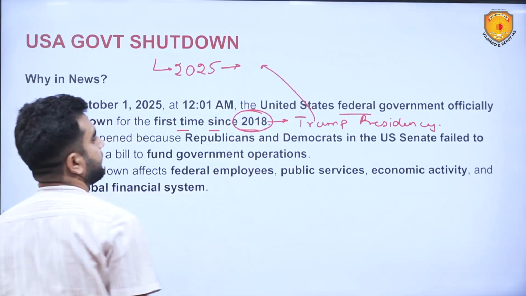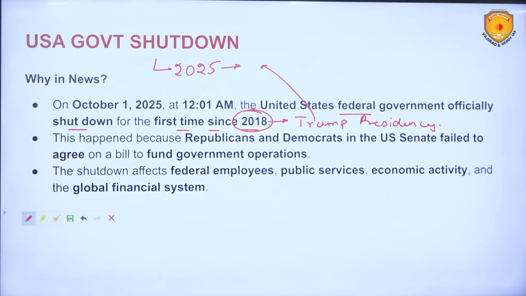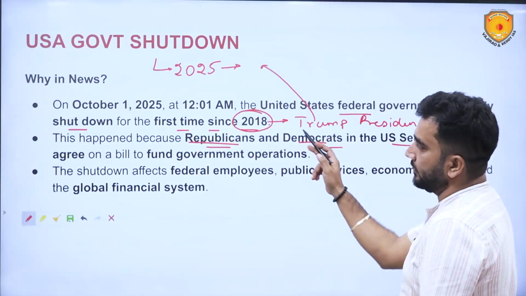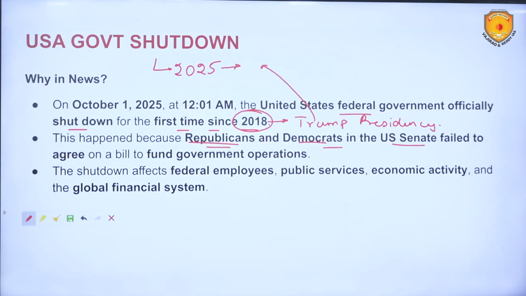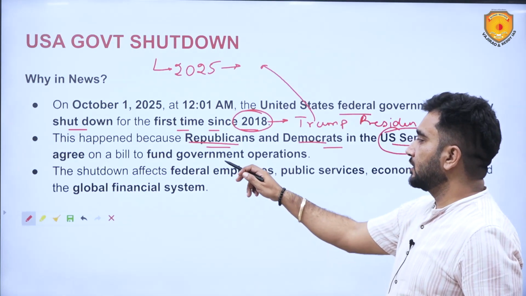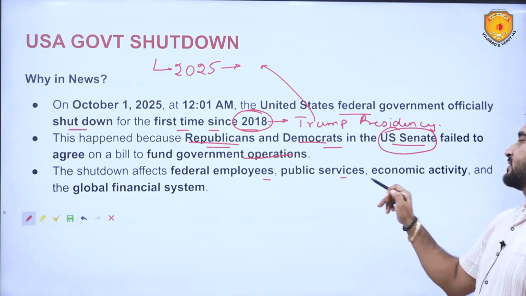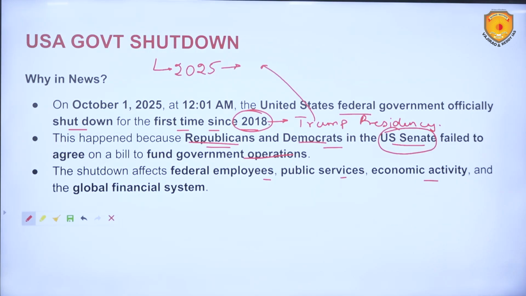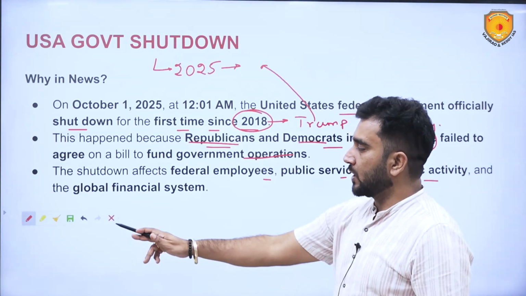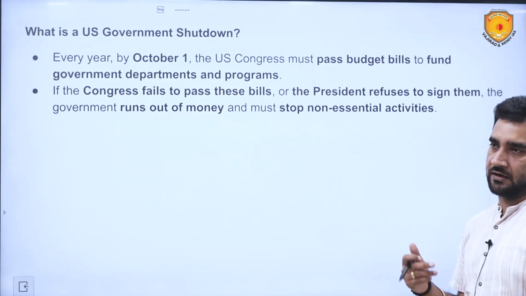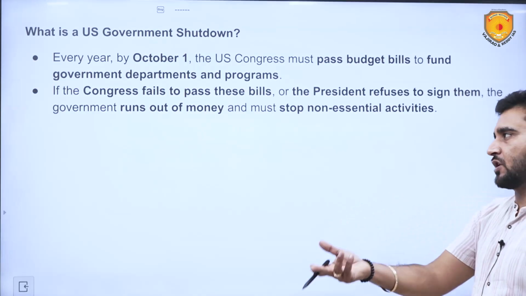This happened because Republicans and Democrats in the US Senate, the two major political parties in the USA, failed to agree on a bill to fund government operations. The US Senate means the upper house. The shutdown affects federal employees, public services, economic activity, and the global financial system. Because the USA is the world's largest economy, this shutdown is going to impact the US economy, and if the US economy is impacted, it is going to impact other economies as well.